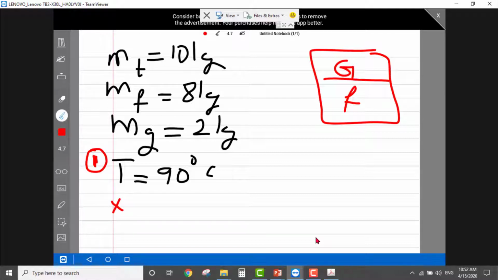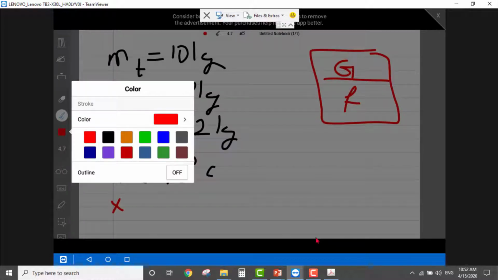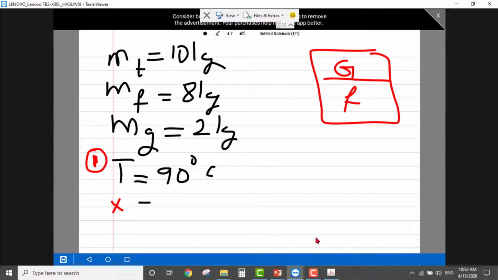How can we calculate the quality? So quality will equal, do you remember the general definition?